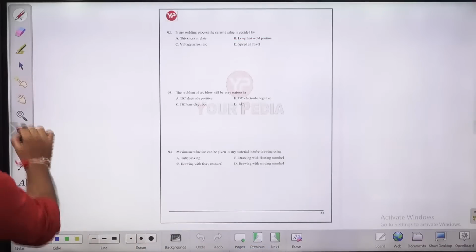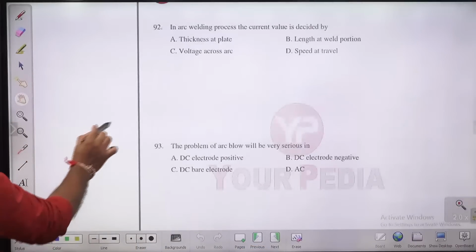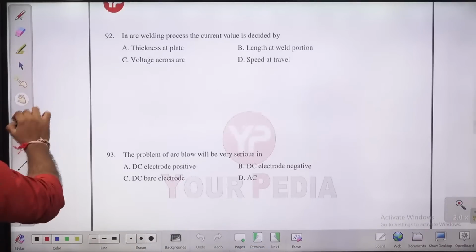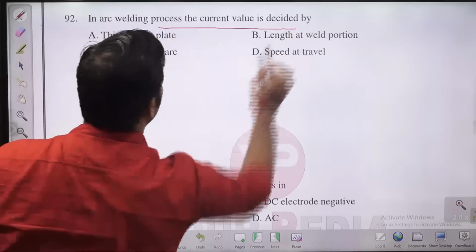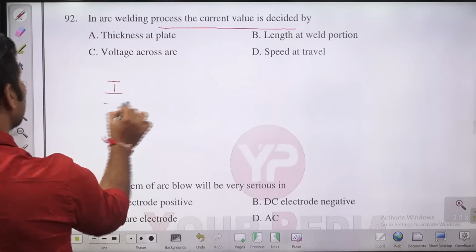Next question in front of you, question number 92. In arc welding process, the current value is decided by. Who decides the current value, children, in arc welding?